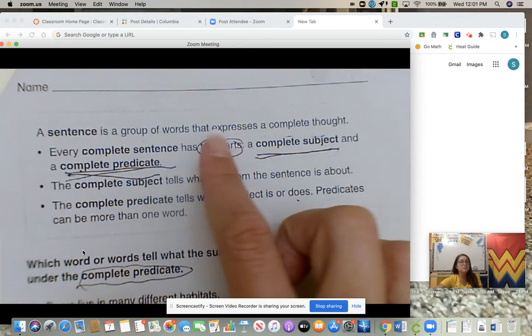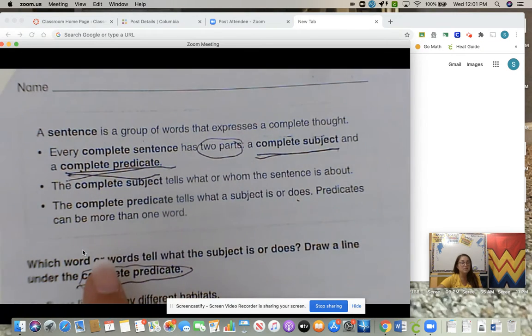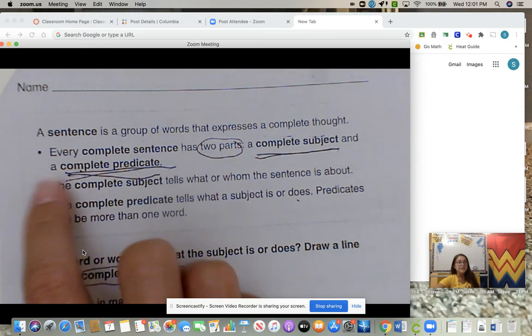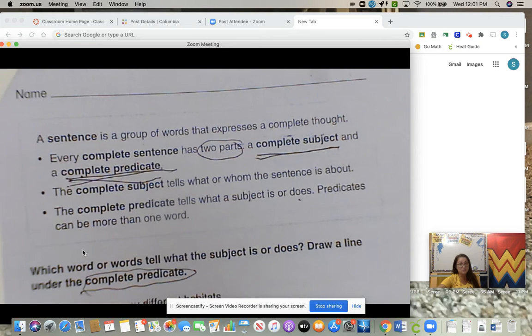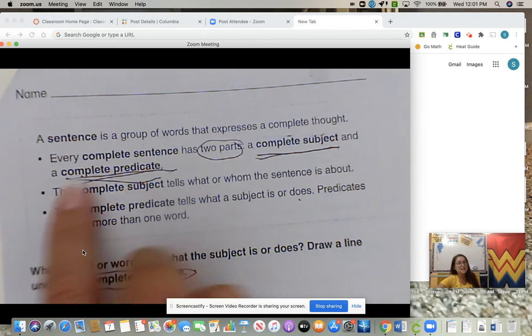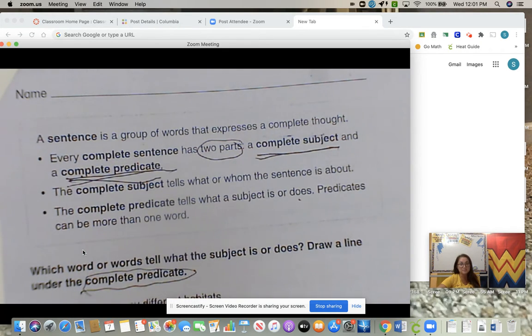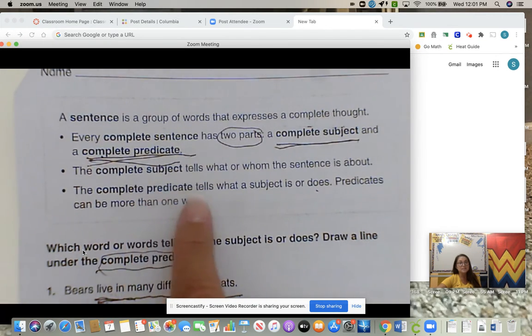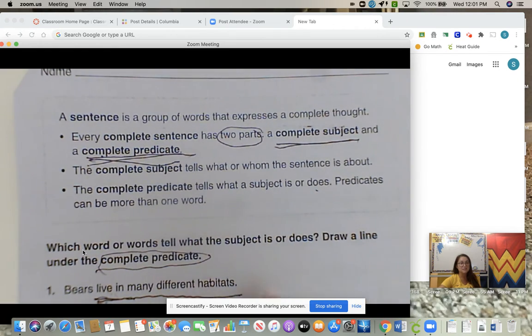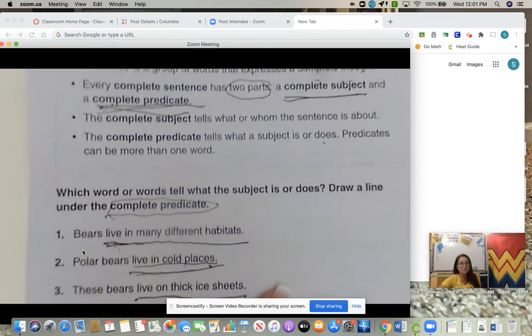A sentence is a group of words that expresses a complete thought, and that's what we're focused on. We just can't have "the dog," period. The dog did what? We need the predicate. We need a verb. What did the dog do? So every complete sentence has two parts. The complete subject, who or what the sentence is about, and a complete predicate. What is that subject doing? So the complete subject tells what or whom the sentence is about. The complete predicate tells what a subject is or does. And it can be more than one word.